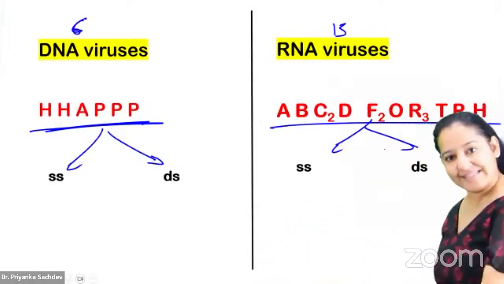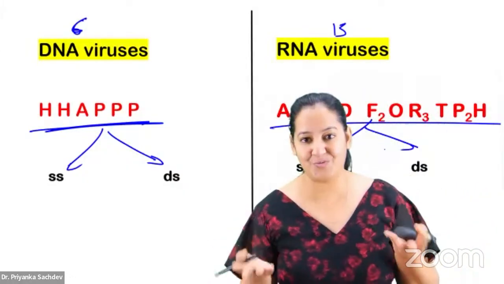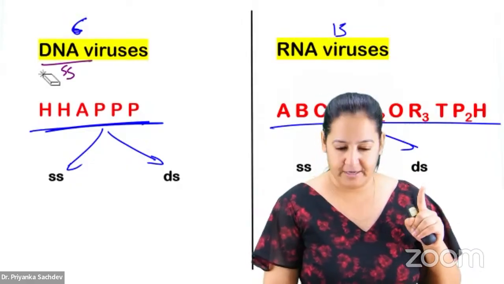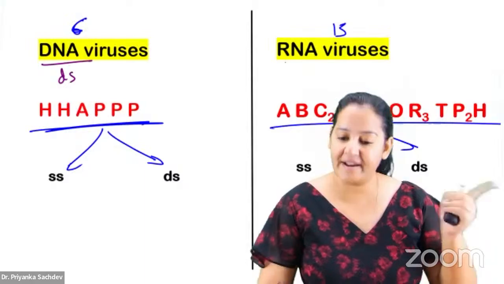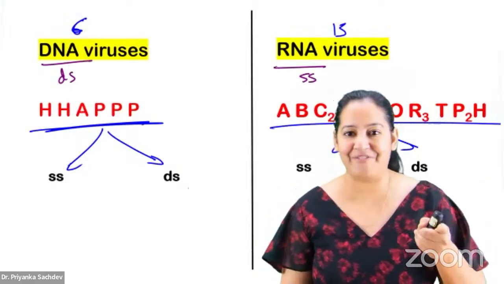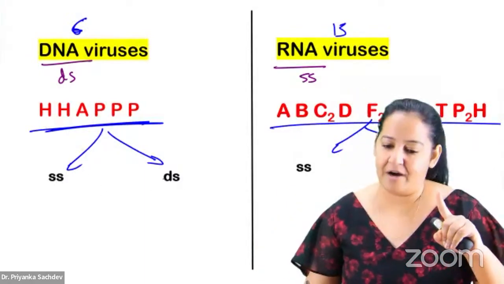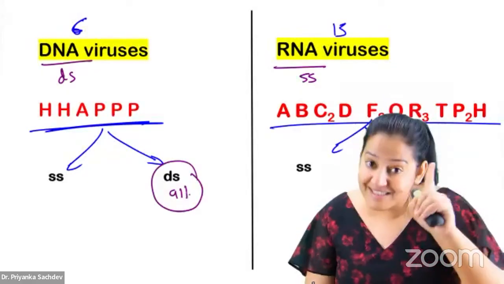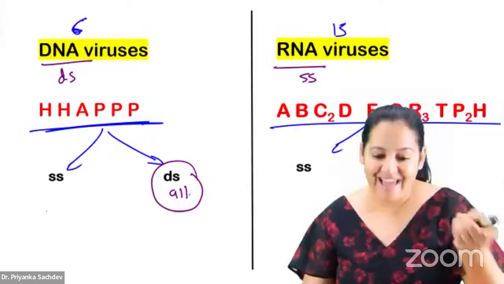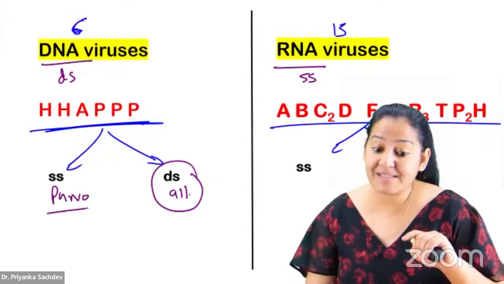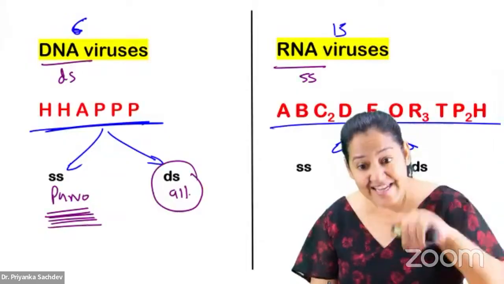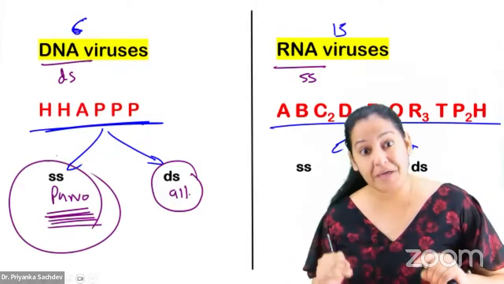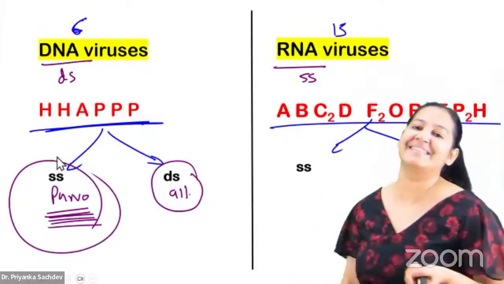You know, DNA is a double-stranded molecule and RNA is a single-stranded molecule. Slip of tongue. So all the DNA viruses are double-stranded except one. You have to learn the exception. The exception is parvo. Parvo is something unique. It is DNA yet single-stranded. DNA is double-stranded, but this parvo, despite being DNA, is single-stranded. That is the uniqueness. You have to learn that.